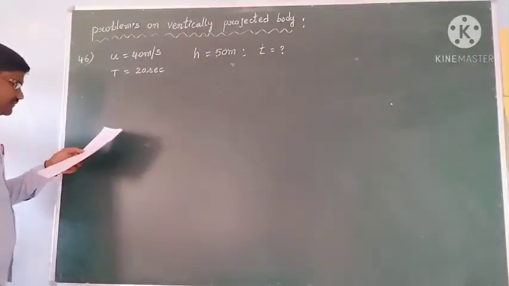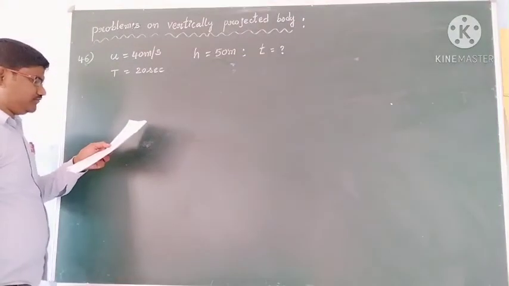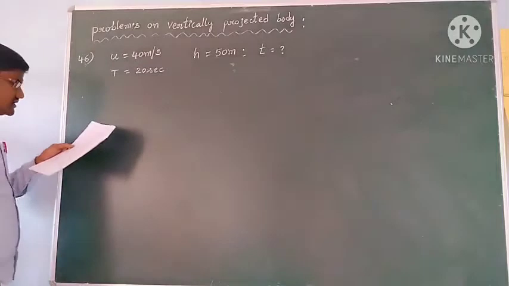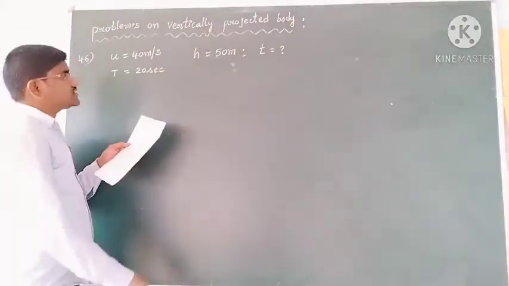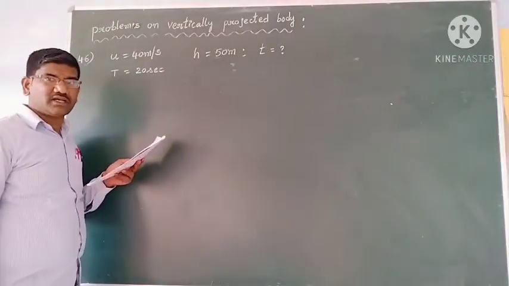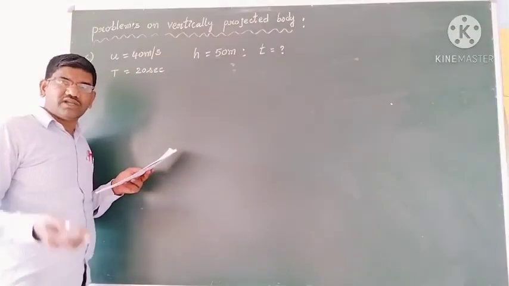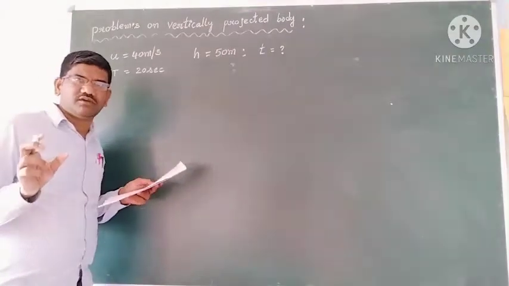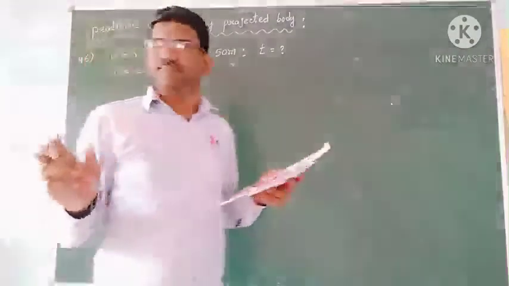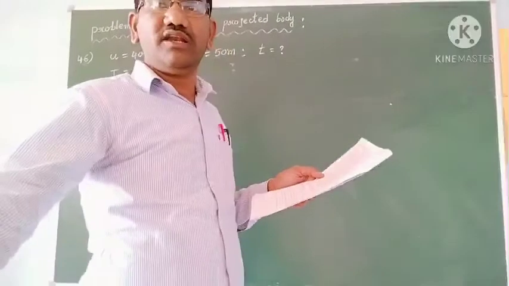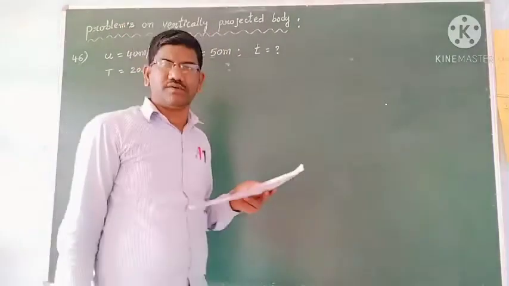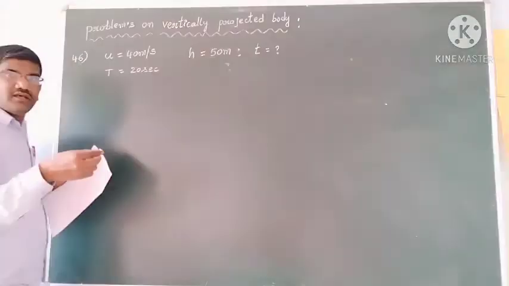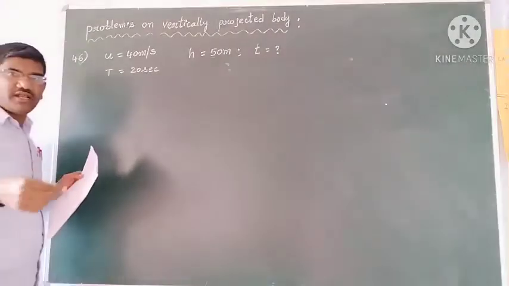Okay students, first we will get the g value on the planet. We don't know what the g value on the planet is. In all our equations we have the g value, and we take it as 9.8 meters per second square for Earth. But what the g value is on this planet we don't know. So again we use the kinematic equations for any planet.